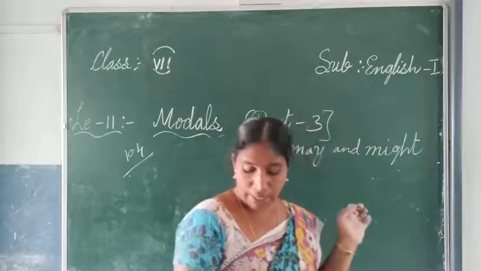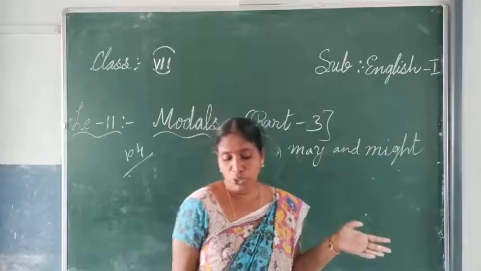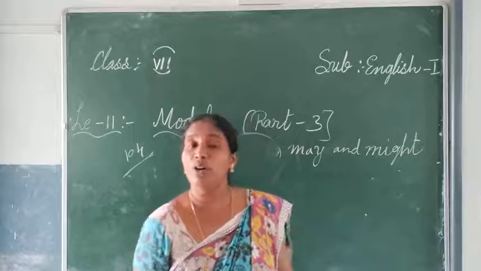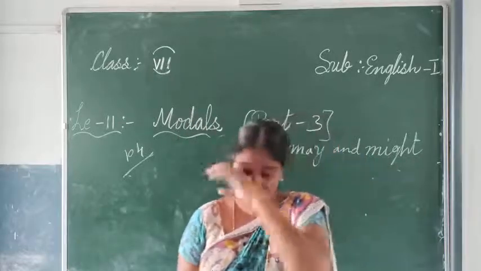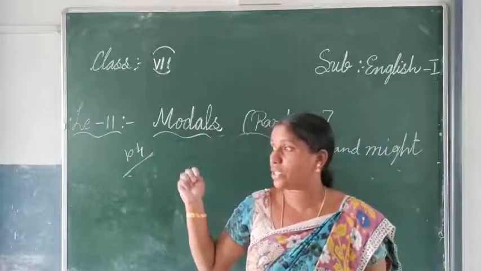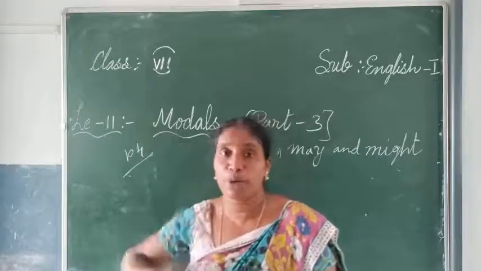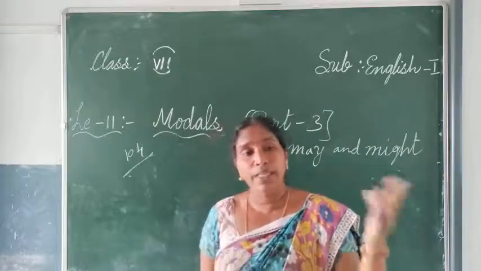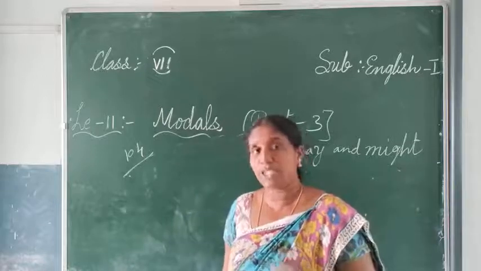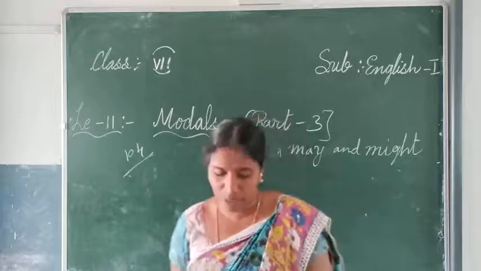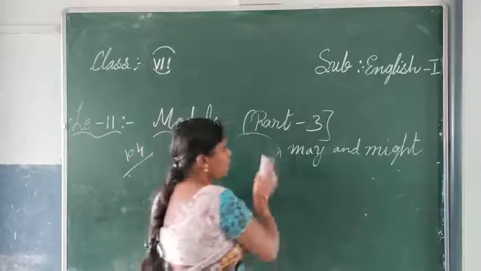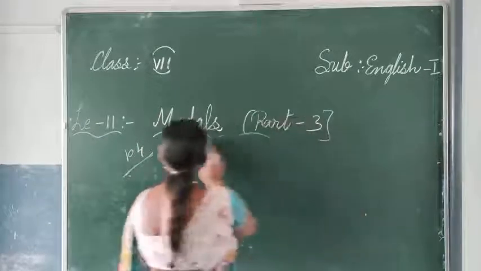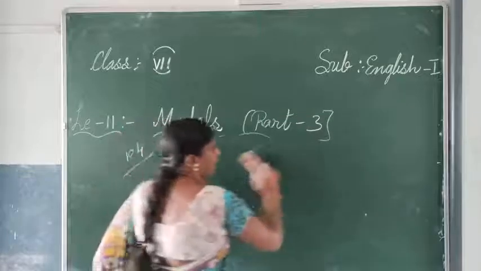In that situation, if you lost your key, it might be in your office. If we lost anything, you might have lost it there. You might have left it in that particular place. Anything where we want to give a suggestion, that time also may and might are used. So this is all about can and could, and may and might.